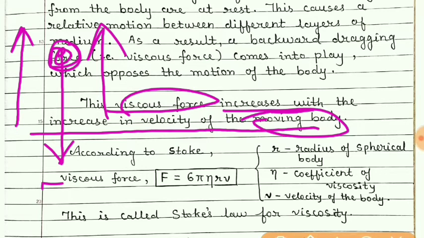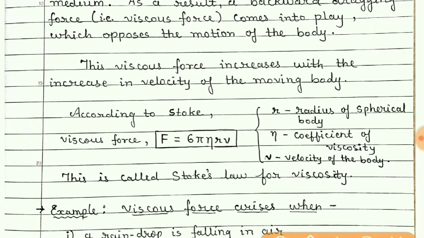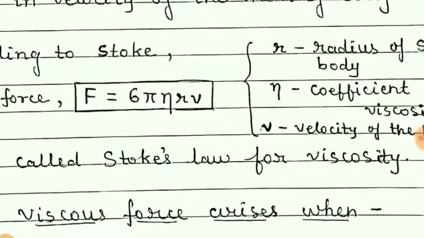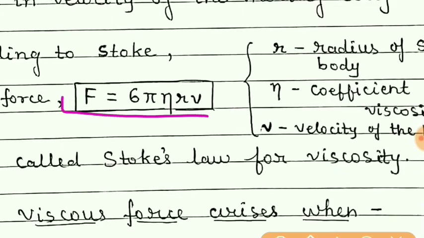So we can say that the viscous force is directly proportional to the velocity of the object. And according to Stokes, viscous force for such cases is given by 6 pi eta r v. So we have to remember this formula directly. There is no derivation for this,